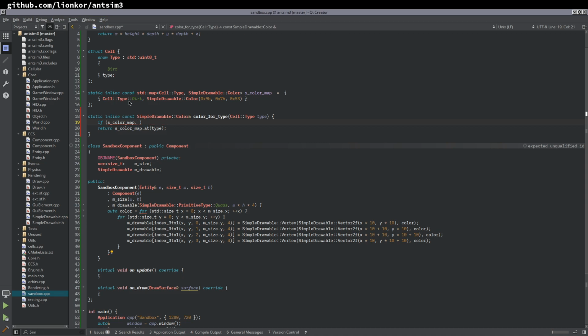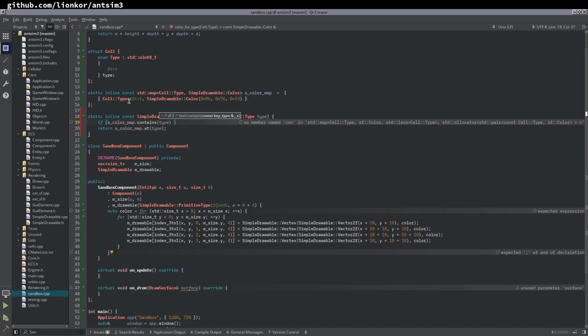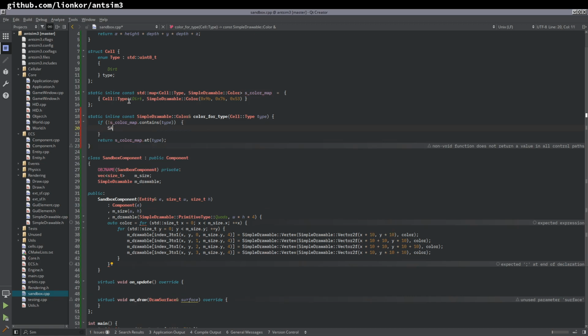Actually, does it have like it contains? It does. Okay, cool. That's the first time I've seen that. If it doesn't contain that, we just kind of assert not reachable, because this is not reachable, right? If it doesn't exist, we just forgot to put it in the table, right? It's not a big deal.